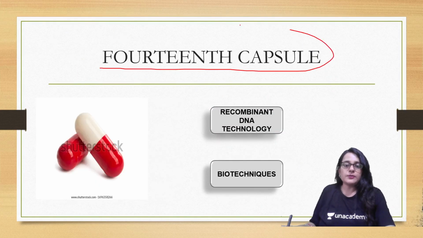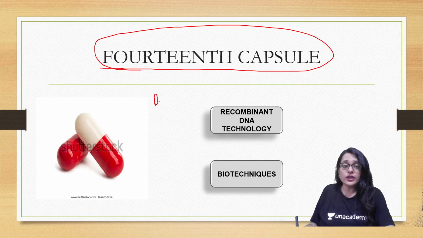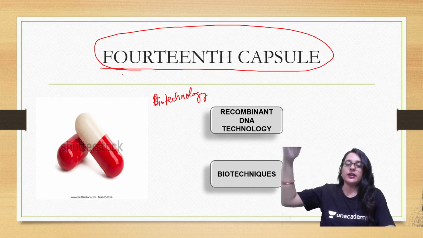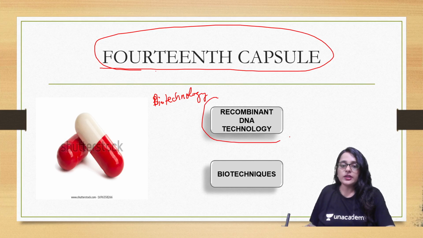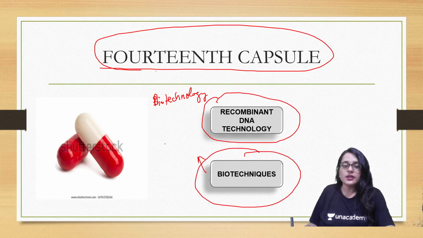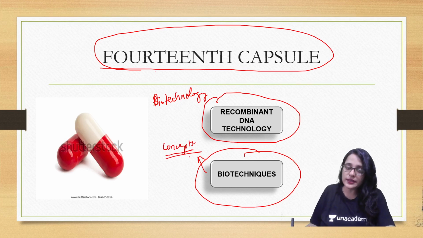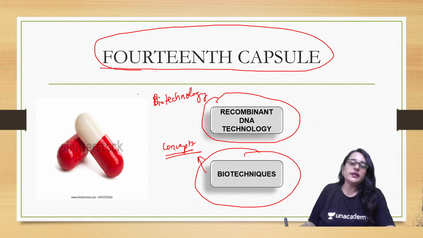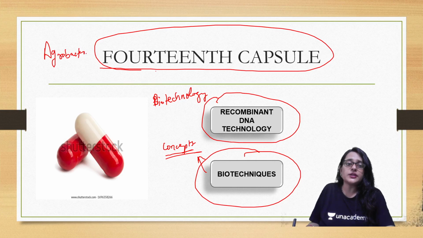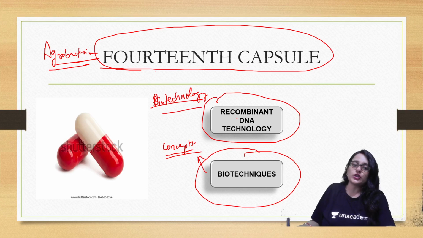Then in 14th capsule, you have to deal with biotechnology and biotechniques. Okay. You can also keep this 14th capsule on higher level. So you have to go through biotechnology, that is recombinant DNA technology, and biotechniques. For these biotechniques, if you are facing any problem, you only have to see the concepts of all the techniques which are used. And in recombinant DNA technology, you have to always focus on agrobacterium mediated gene transfer. This is really, really important when you deal with biotechnology.